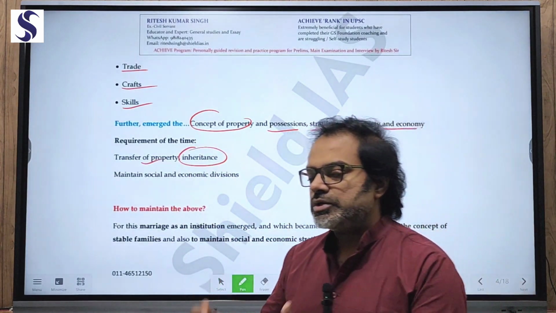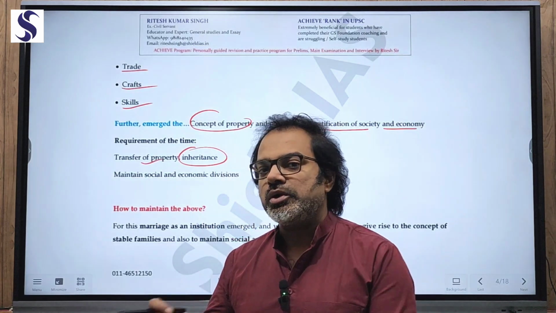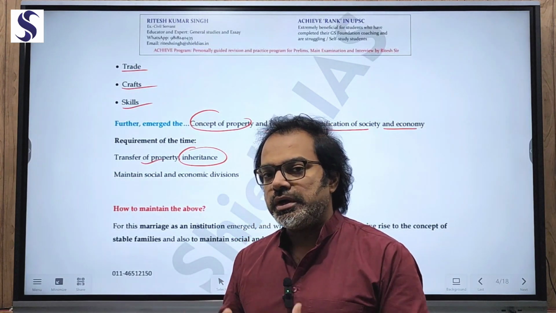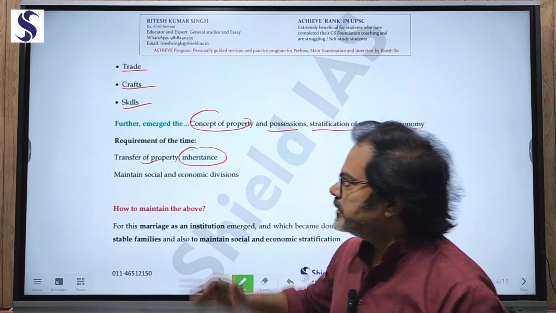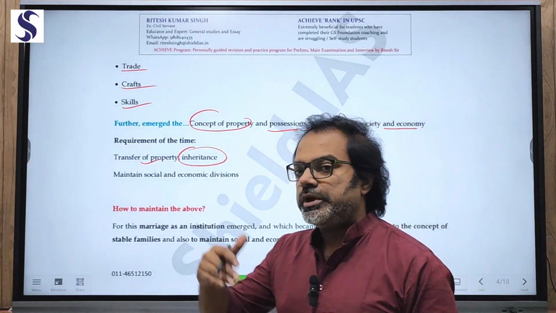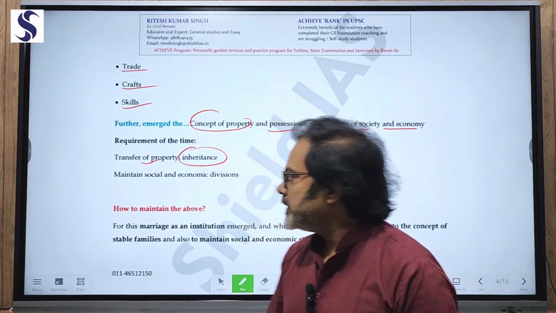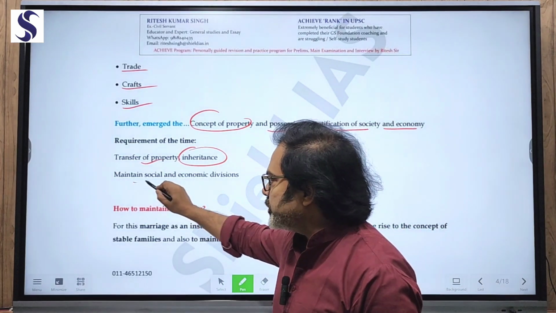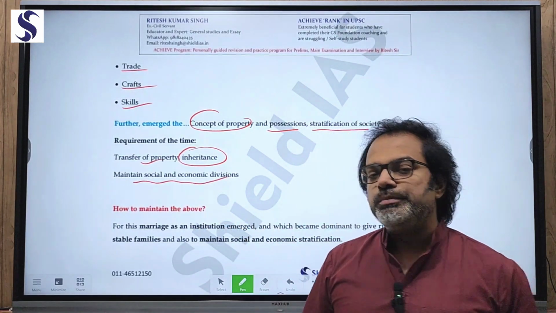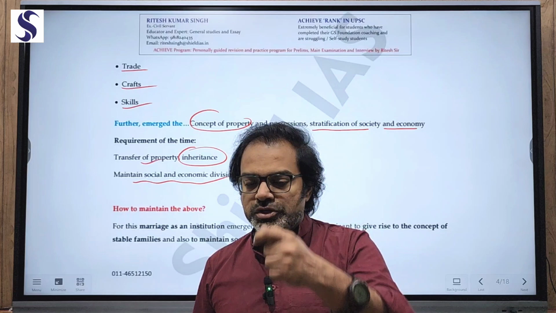So who will be the next king? Inheritor. Who will be the next landlord? Inheritor. Who will be the next trader? Inheritor. So it means inheritance. Similarly, trade, crafts and skills, who will be inheriting? That has to be decided. Similarly, also to maintain social and economic divisions. So how to maintain such a transfer? How to maintain such a division?